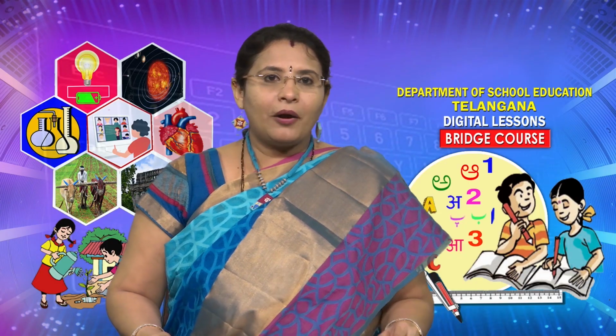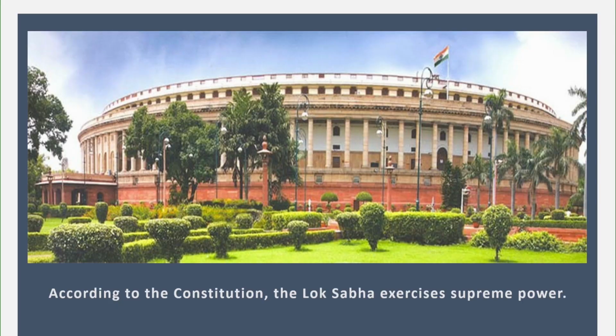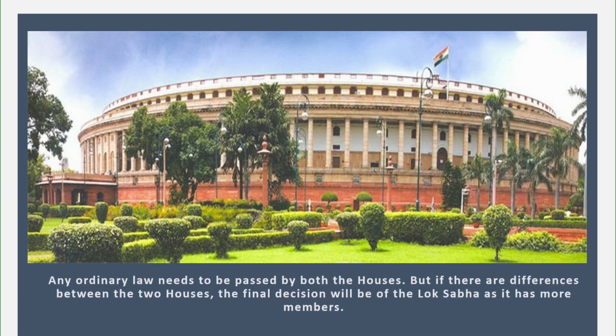Now let us discuss the power of these two houses. According to the constitution, for most of the matters, the Lok Sabha exercises supreme power. Now let us see how. Any ordinary law needs to be passed by both the houses. That means the laws are made by the members of the Lok Sabha and Rajya Sabha. When the members of the Lok Sabha have made the laws, they will send it for approval to the house of the Rajya Sabha, and the members of the Rajya Sabha have to give the approval.